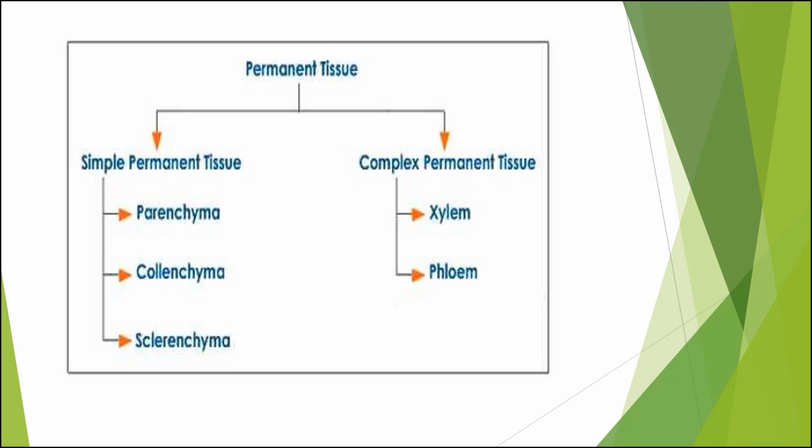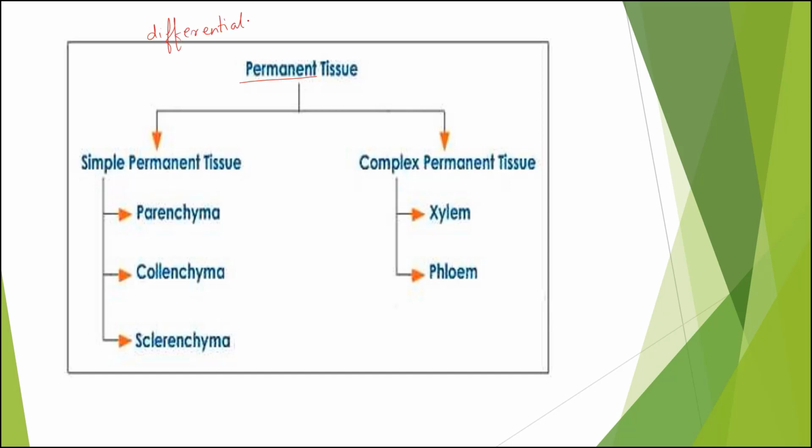Now we go further towards the permanent tissue. See, permanent tissue, as the name itself suggests, if we go very specifically, these are nothing but the modified form of meristematic tissue. The new cells which are formed by the division of meristematic tissue elongate and on maturity get differentiated.